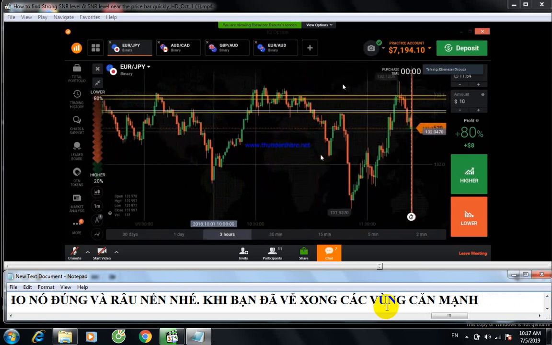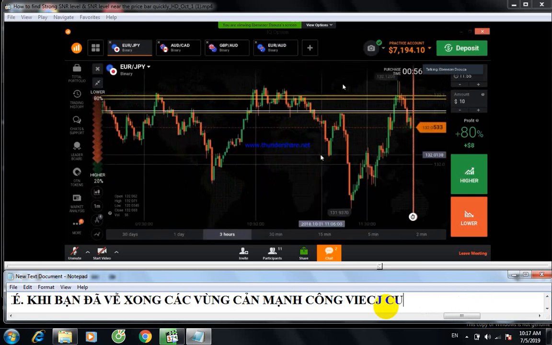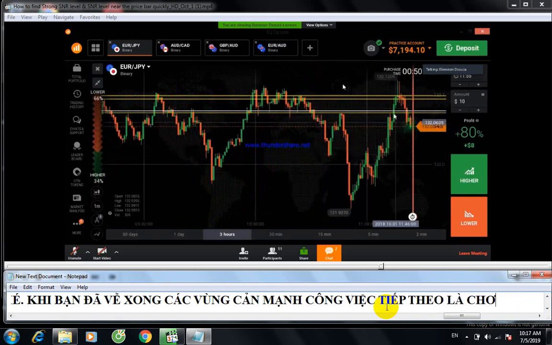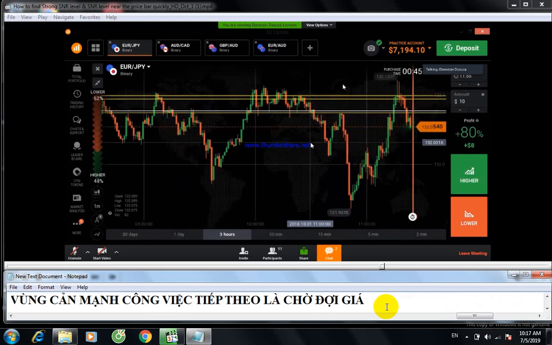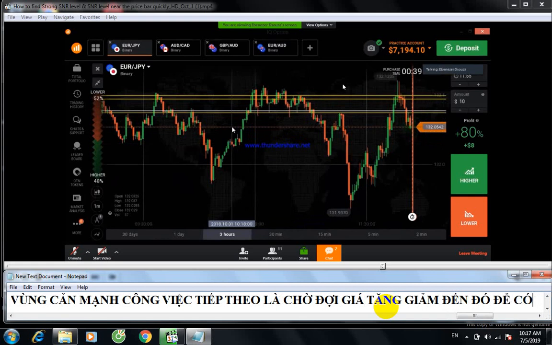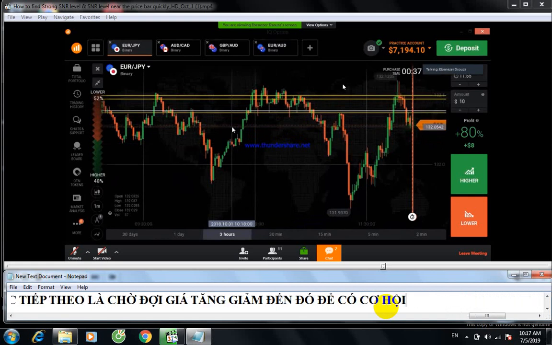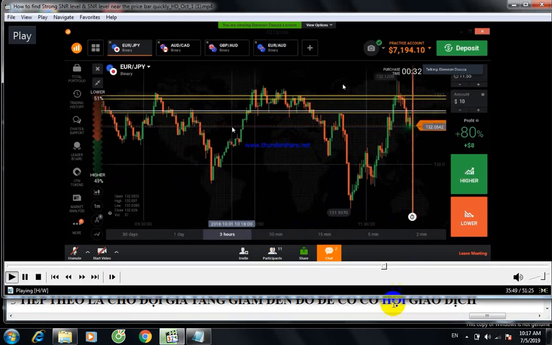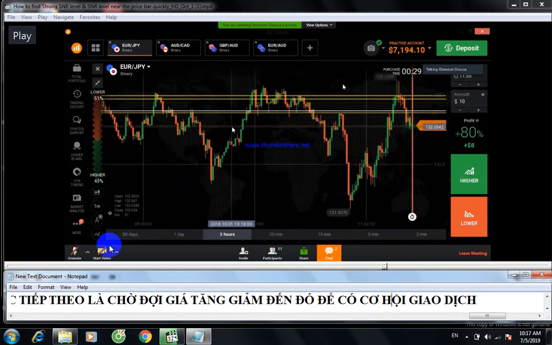It will give you almost a 90% winning ratio. Sometimes almost 100% winning ratio. You can use this level as a strong level. Strong levels will work. Okay, this way you can draw the support and resistance levels. This is the SNS strategy introduction. How to draw support and resistance, how to draw strong levels, and tomorrow I will teach you how to trade on strong levels. Okay.